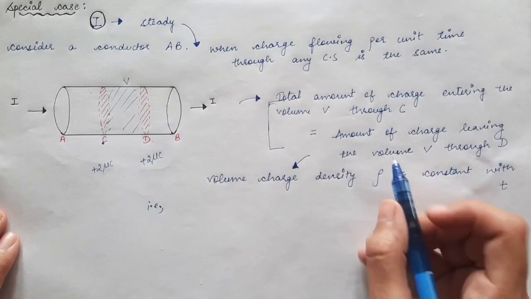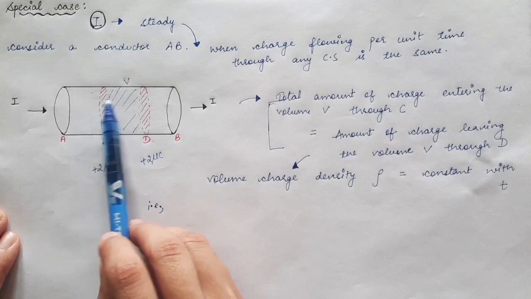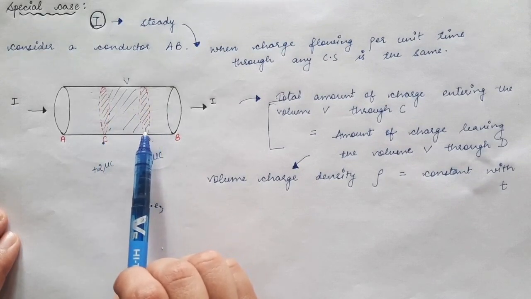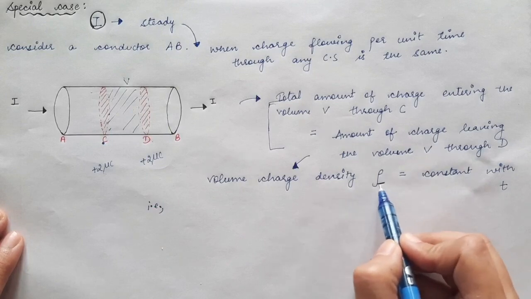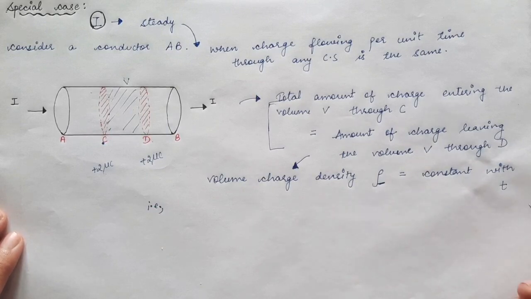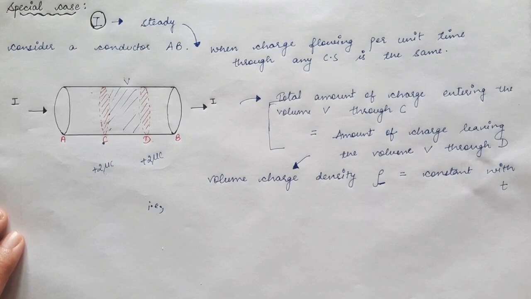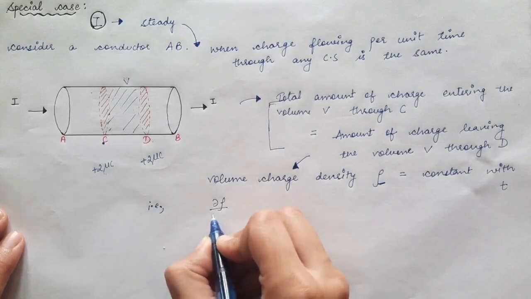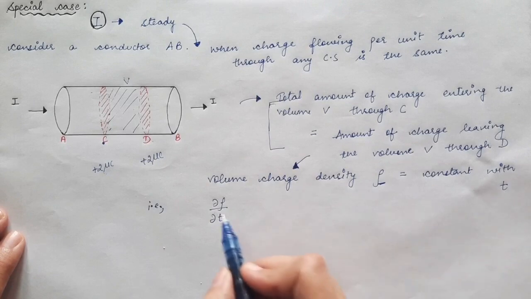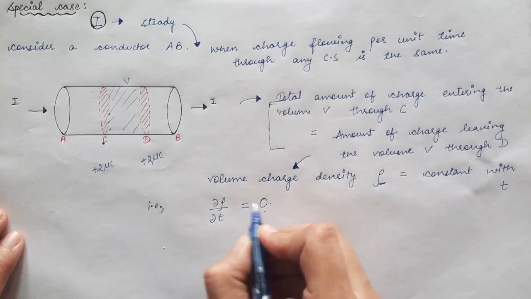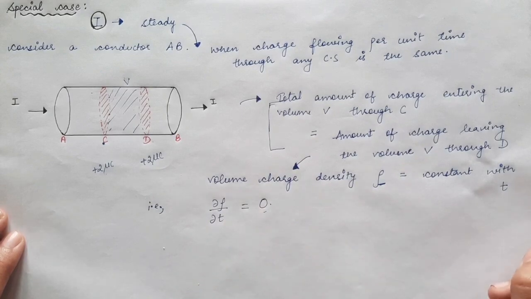In this case, if the amount of charge coming in is the same as the charge going out in unit time, it means the volume charge density is also constant. If the volume charge density is changing, we saw that current decreased with time. When the volume charge density was decreasing with time in the previous case, the current was also decreasing with time. So if the current is steady, the volume charge density rho is also constant with time. Therefore, del rho by del t is equal to 0, because rho is constant and the derivative of a constant term is always equal to 0.